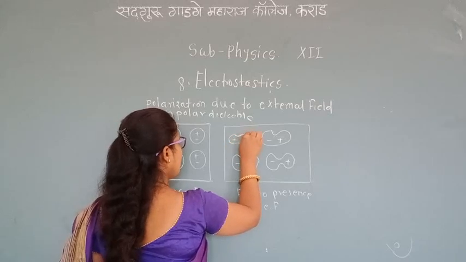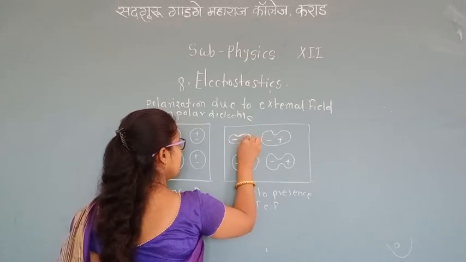The center of negative charge is displaced this way, and the positive charge is displaced that way.